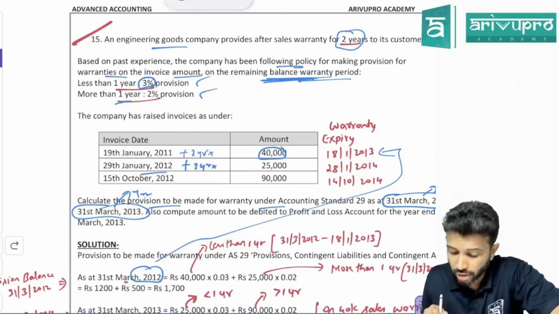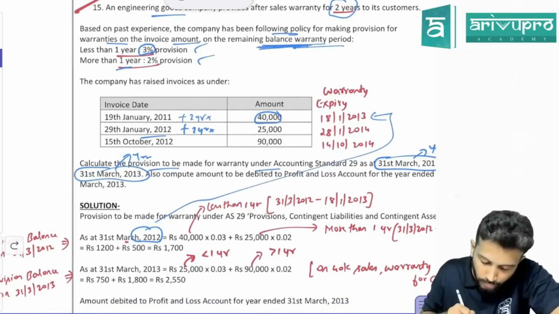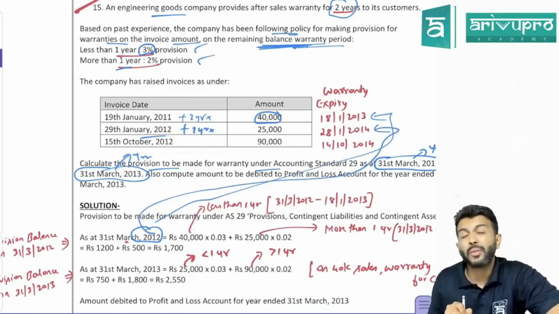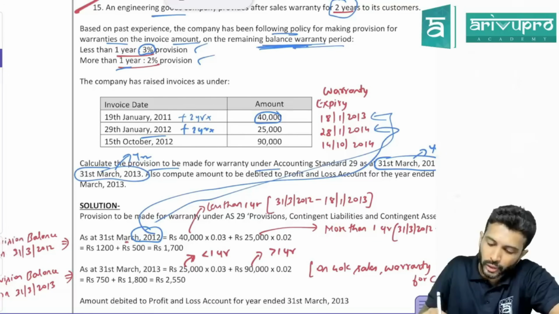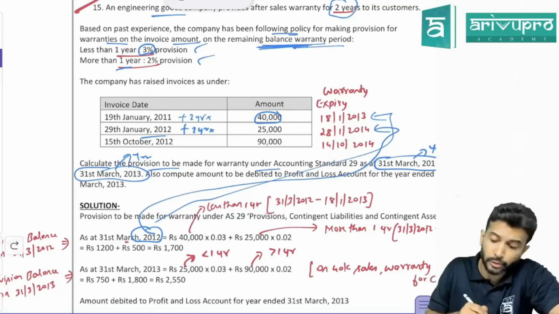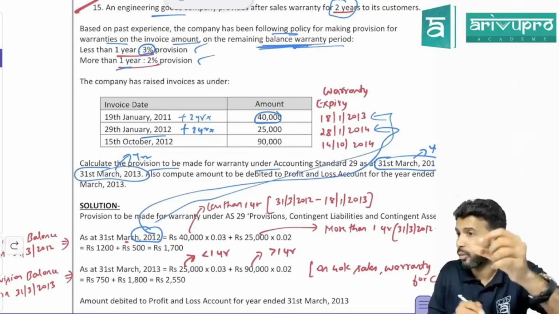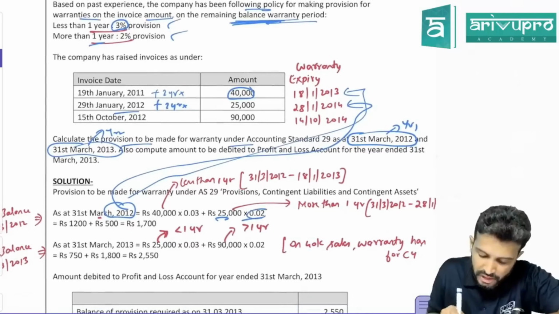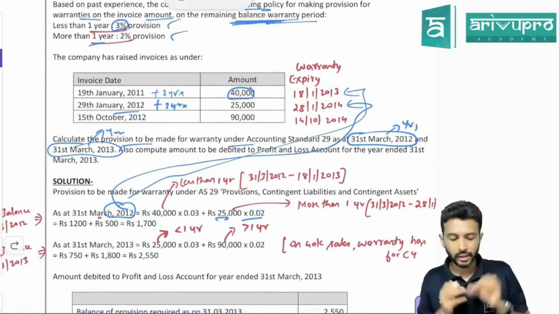28 January 2014. Now we are on 31st March 2012. Count from 31st March 2012 to 28 January 2014. Less than 1 year or obviously more than 1 year? Obviously it is more than 1 year. So for this 25,000 sale, the warranty period remaining is more than 1 year. So for 25,000 more than 1 year, how much provision do we make? 2% provision. So first year we have to make a provision of 1,700.